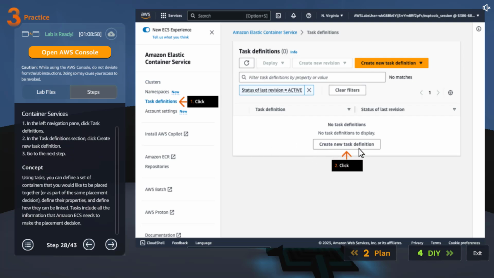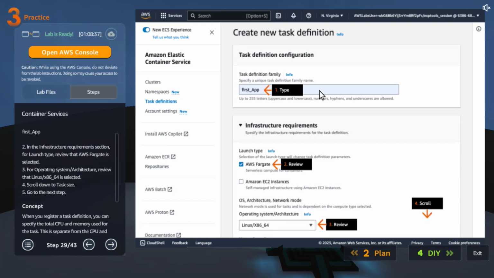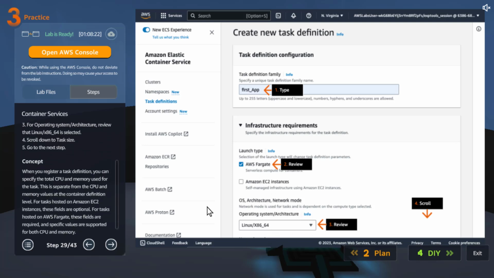Okay, then we are going to create a task. Using a task, you can define a set of containers that you would like to be placed together, or as part of the same placement decision, define their properties, and define how they can be linked. Tasks include all the information that Amazon ECS needs to make the placement decision. We are going to name our task definition family first app, and there are two launch types. Fargate is serverless. EC2 means you already have EC2s deployed and you want to deploy the task on top of EC2s. And Linux operating system.